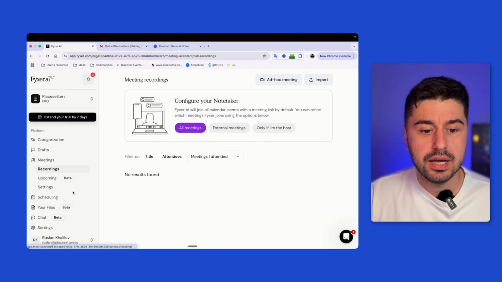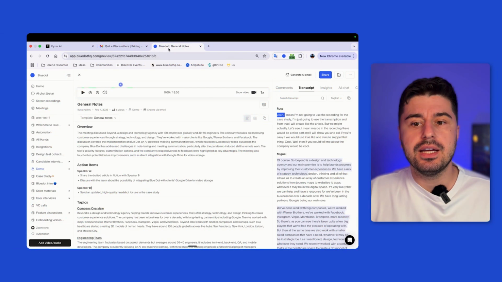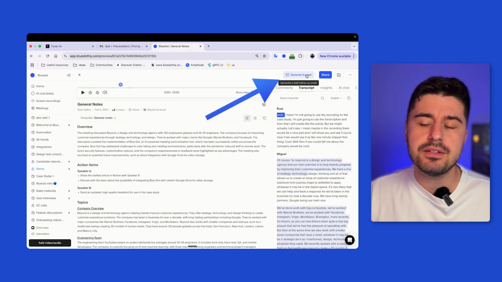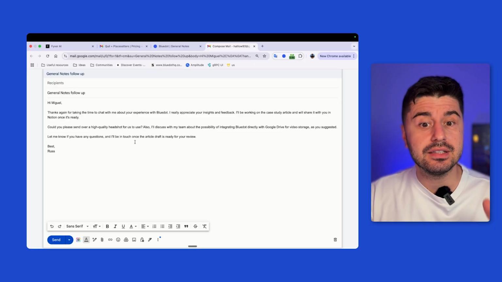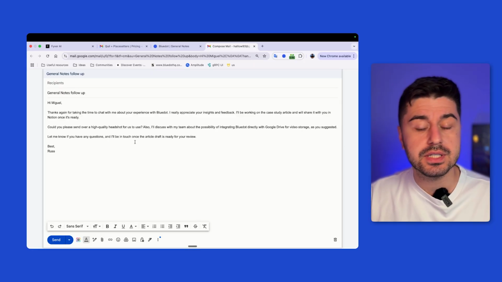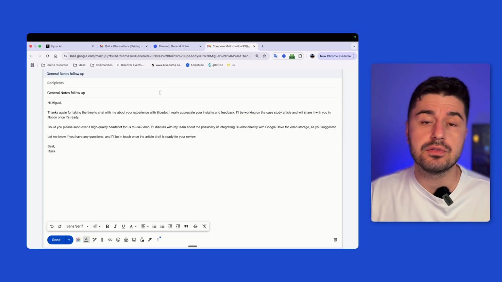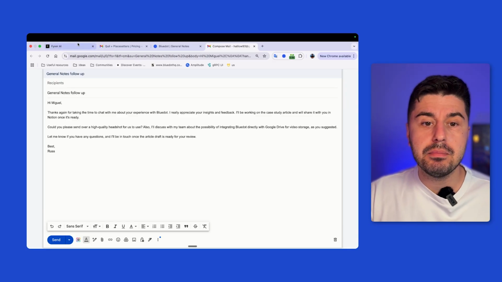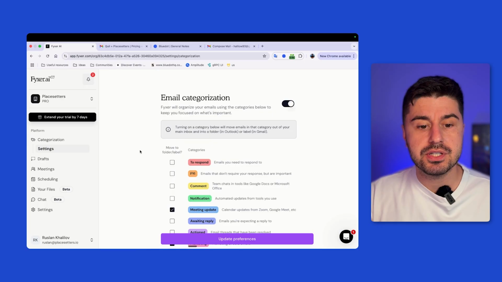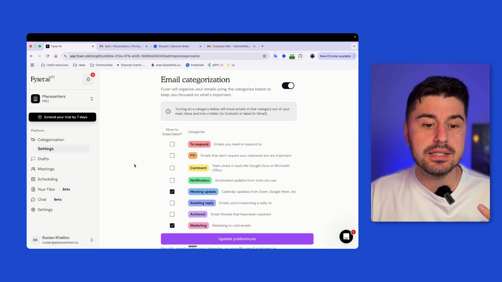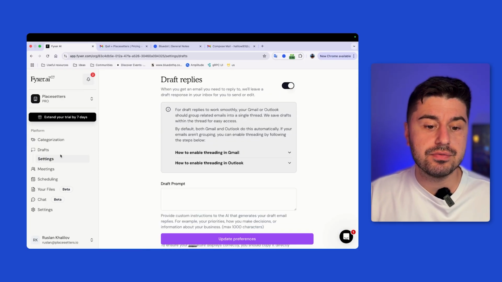I still don't have the recording. That's a bummer. Anyway, what's cool about Blue Dot as well is that it generates AI emails, in a bit of a different way. When your meeting is over, you click on generate AI email, and it immediately generates a personalized follow-up email after your sales call, so you can quickly send it instead of writing manually. Those are the main differences, and the main thing that makes Fyxer an interesting product is the way they categorize, label, and draft your emails.